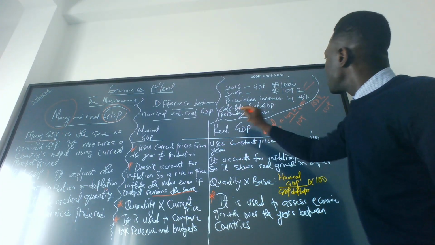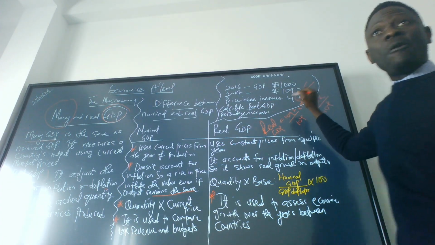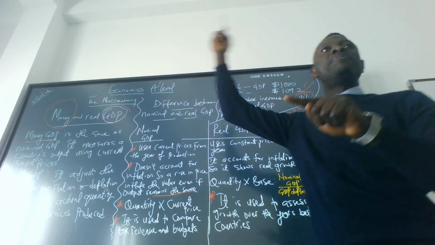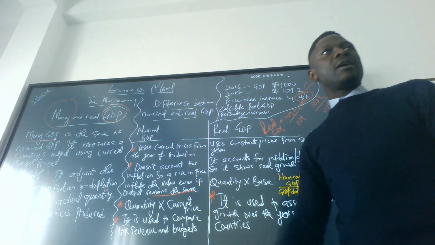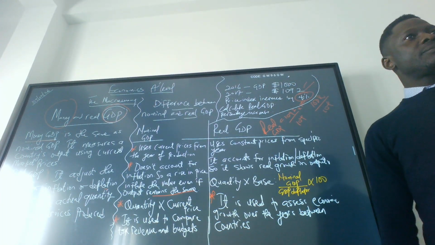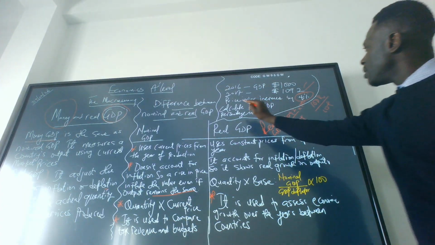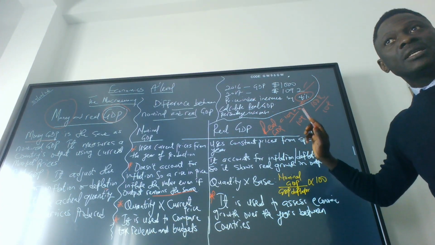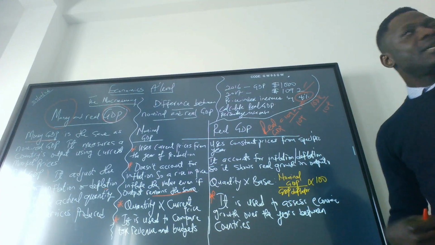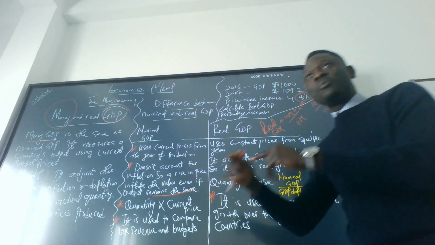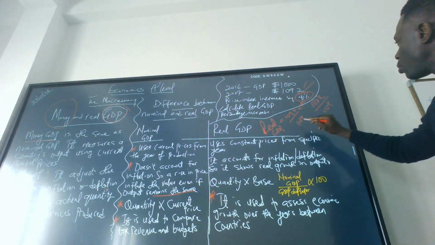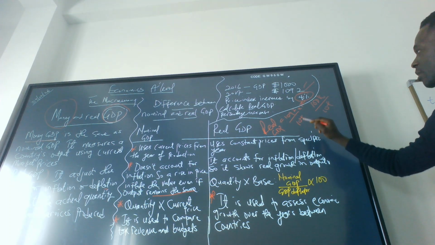So if the price index has increased by 4%, it simply means we have 100 in the base year. I'm coming to that. Do you get my point or not? Yes. The price index increased by 4%. That's our current price. The base year will be 100. So it is 100 plus 4. That's how we got the 104. 104. That's good. Do you get it?